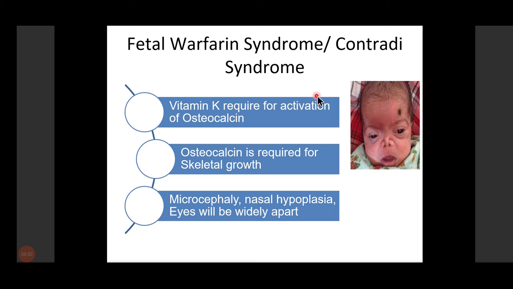So how does warfarin cause fetal warfarin syndrome? We know that warfarin causes the inhibition of vitamin K. This activated vitamin K is required for the production of osteocalcin, and osteocalcin is required for the growth of the skeleton. So since we give the warfarin, it inhibits the activation of vitamin K, hence it inhibits the osteocalcin, hence it affects the skeletal growth of the fetus, and as a result the fetus